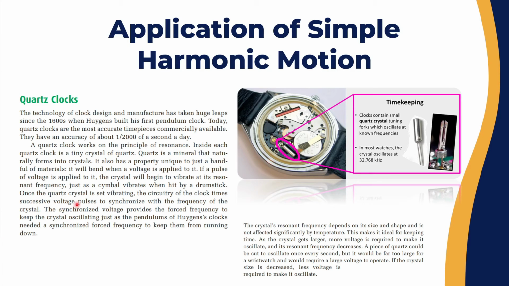Once the quartz crystal is set vibrating, the circuitry of the clock times successive voltage pulses to synchronize with the frequency of the crystal. The synchronized voltage provides the forced frequency to keep the crystal oscillating, just as in pendulum clocks back in time, which needed synchronized forced frequency to keep them from running down.